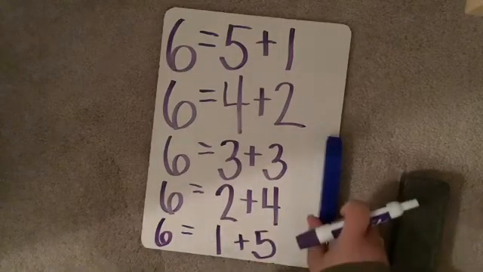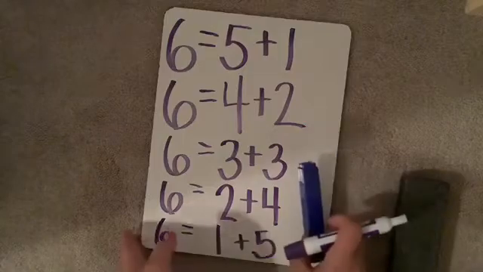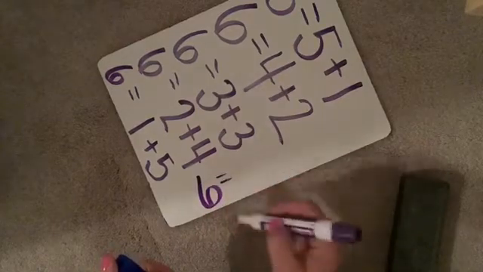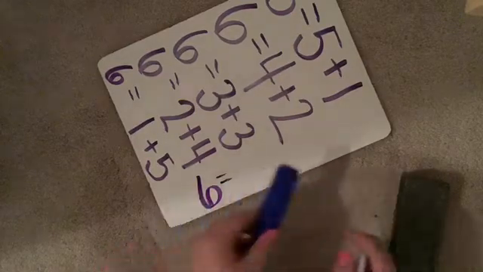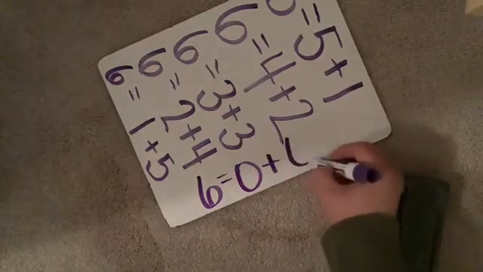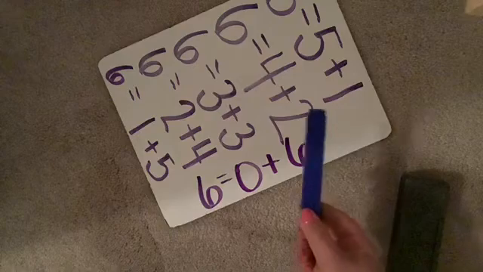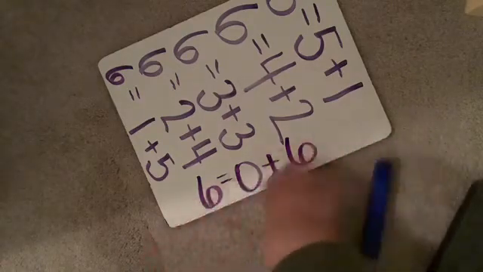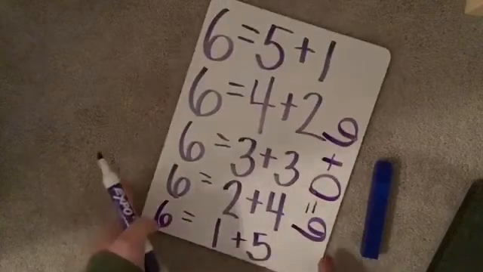That's the word for math that means none. 0. I'm going to adapt here and find some more room. The last hidden pair that I find in this number is 6 is the same as 0 and 6, right? I have a 6 stick and I have no other stick with it. So we just found all the hidden partners for 6.